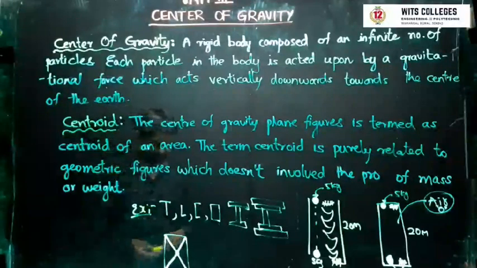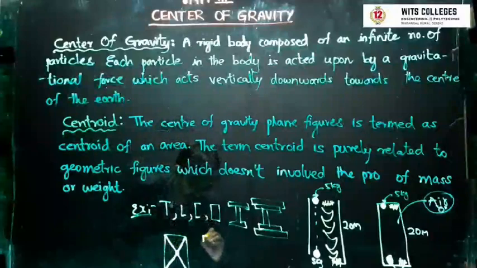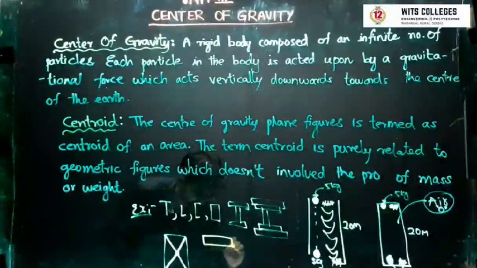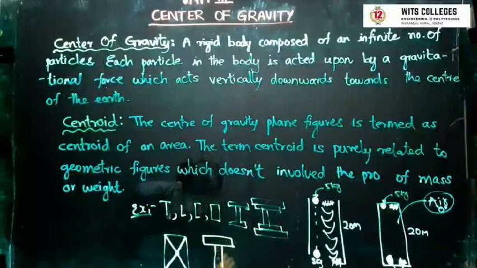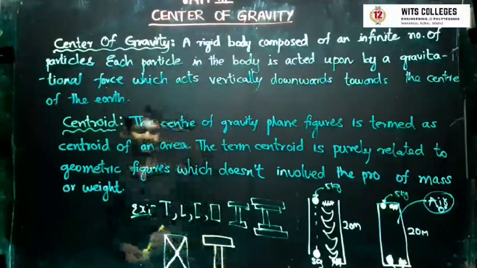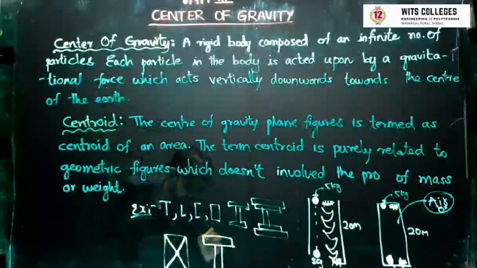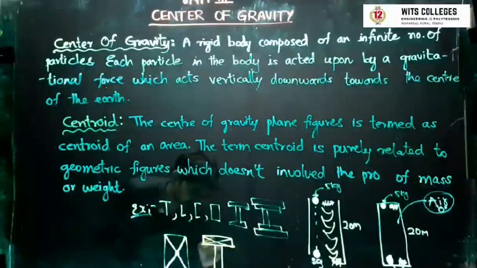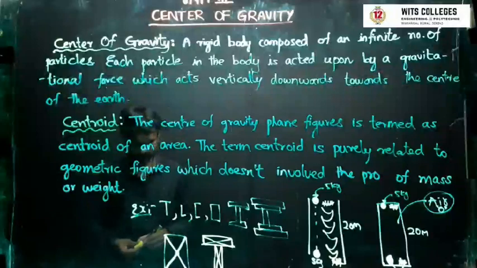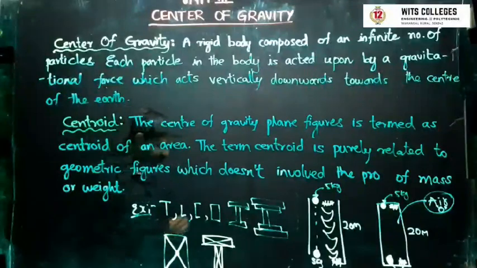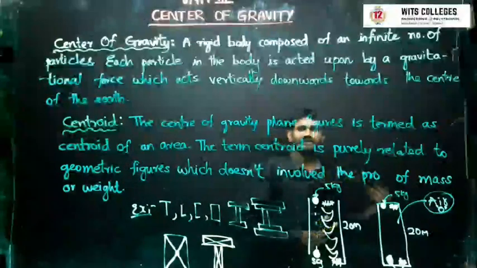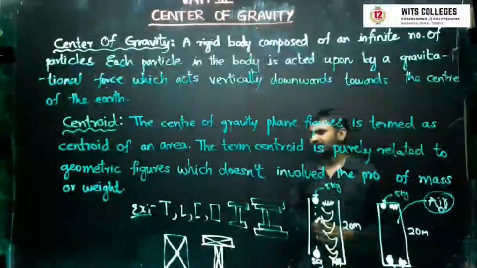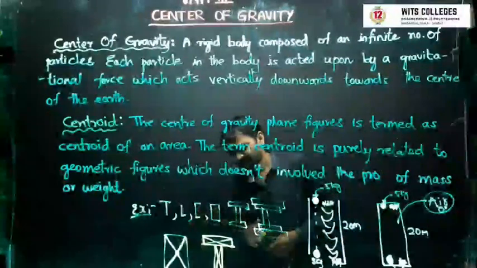Now, I need to calculate for the T section. This is my T section. I need to calculate the centroid of this. Now, I have to calculate like this. This is figure number 1. This is figure number 2, like this. So in any plane figures, you are going to get the centroid by marking like this.